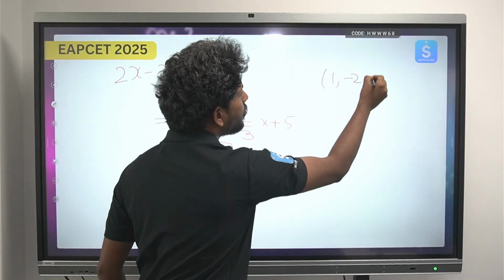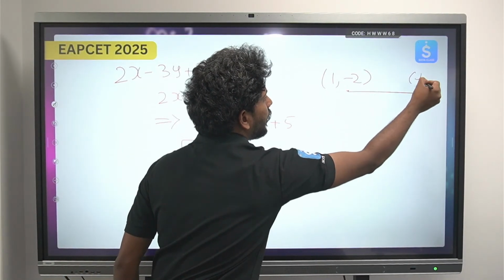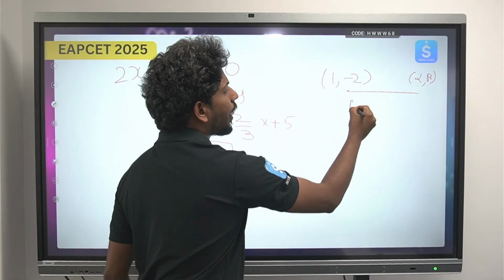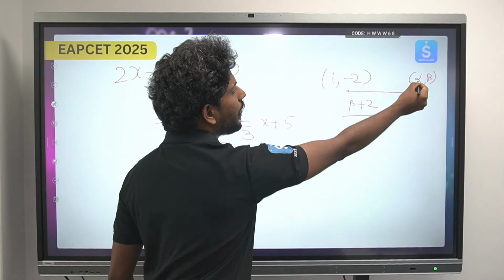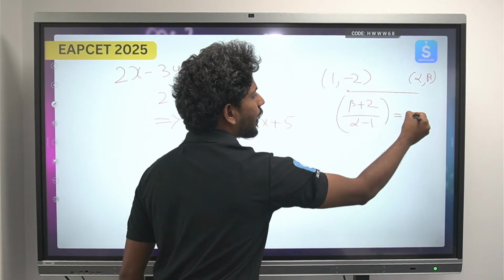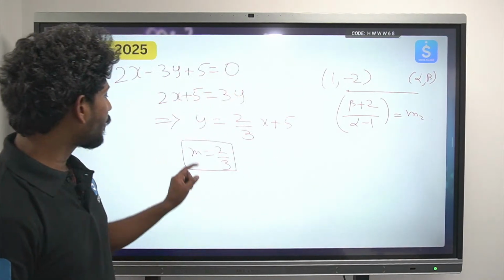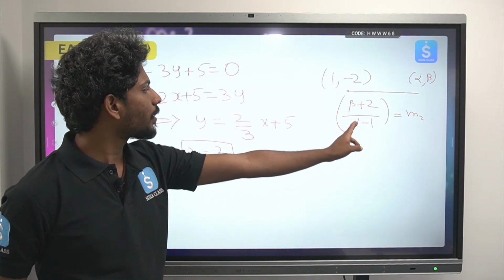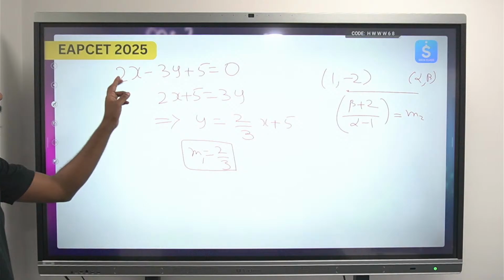1, -2 and alpha, beta. So this will be beta plus 2, y2 minus y1 by x2 minus x1, that will be alpha minus 1. So this is the slope of the second line. Okay, so the first line's slope is 2 by 3, the second line's slope is beta plus 2 by alpha minus 1. So just see the calculation.